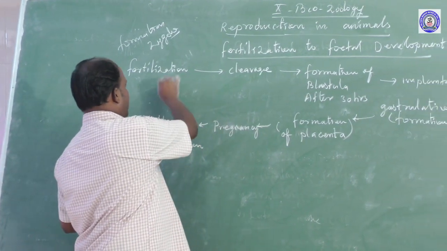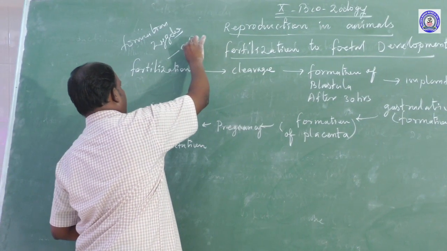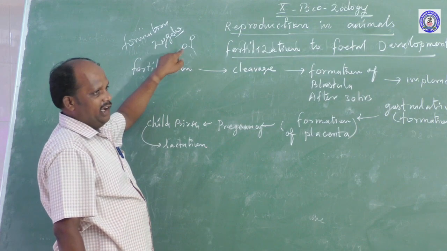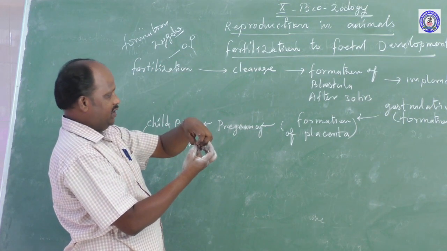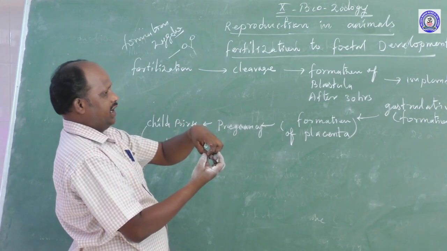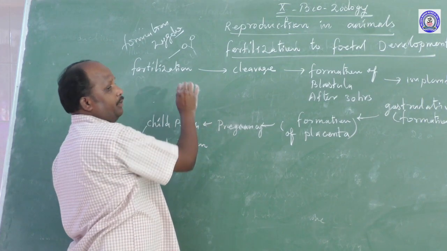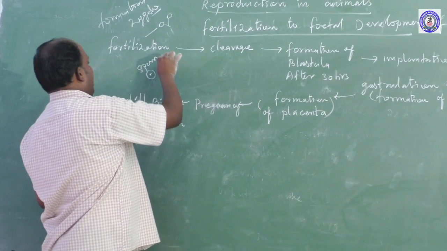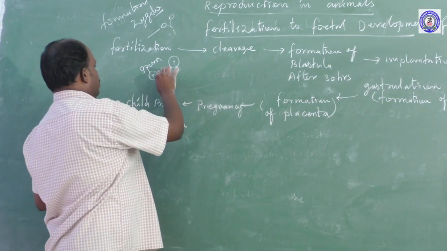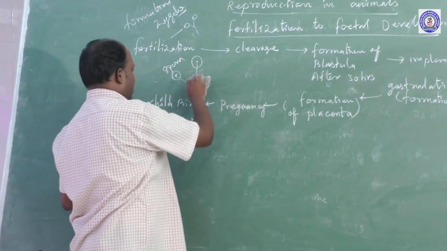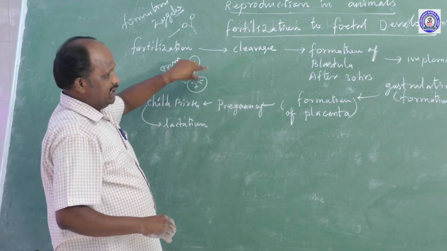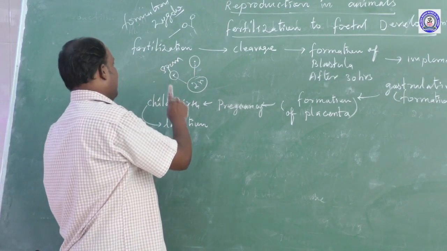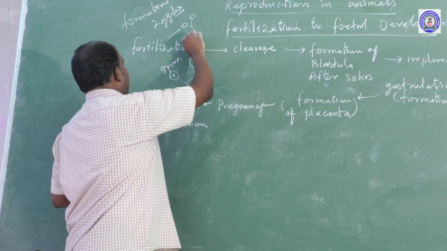The union of egg and sperm forms a zygote, which means both gametes, the female gamete egg cell and the male gamete sperm cell, join at the time of ovulation in the fallopian tubes. A zygote is formed. Zygote is a single cell but has a diploid nucleus, because one nucleus comes from the sperm cell and another from the egg cell. So n plus n equals 2n. The zygote is a diploid cell. The process of forming the diploid zygote is called fertilization.